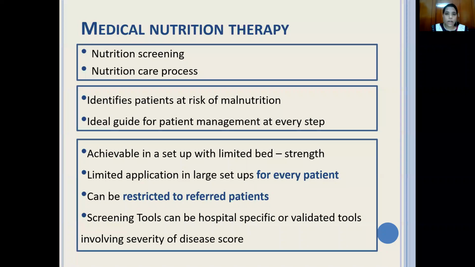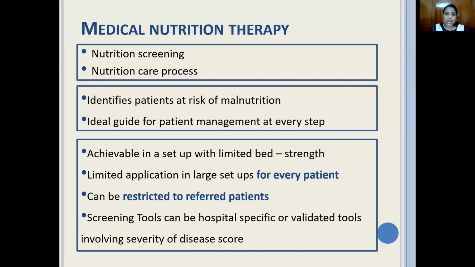To medical nutrition therapy, the two very important steps that dietitians follow are nutrition screening and the nutrition care process. Well, the nutrition care process, you all know, has nutrition assessment, nutrition diagnosis, nutrition intervention, and then finally nutrition evaluation. Nutrition screening identifies patients at risk for malnutrition, and it's an ideal guide for management of every step, the nutrition assessment.